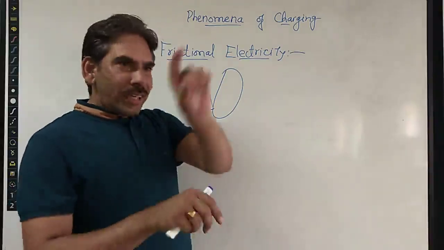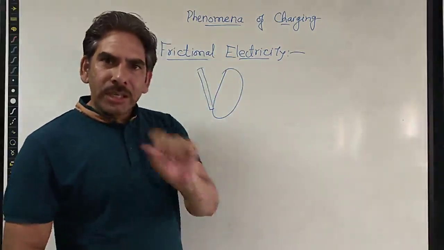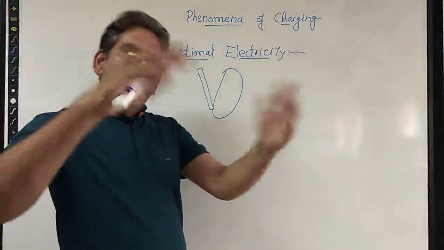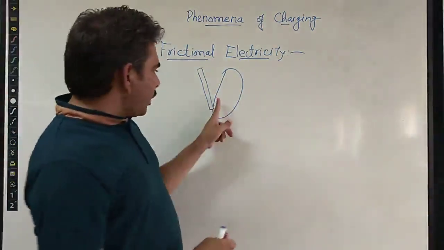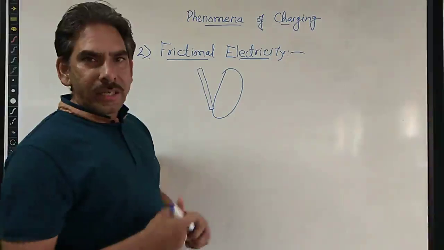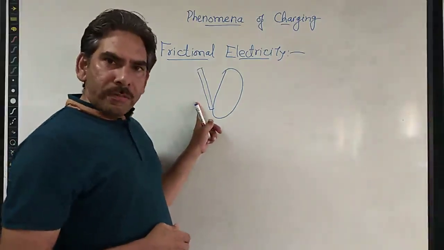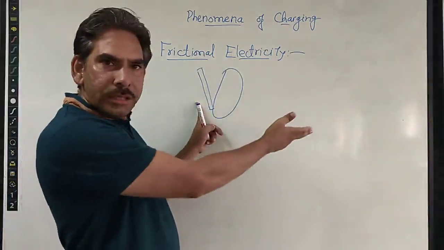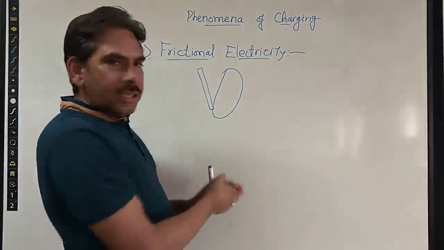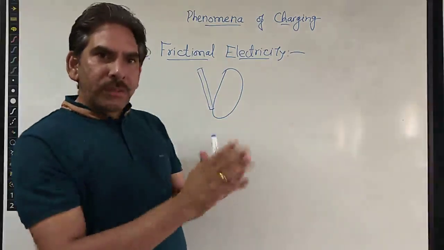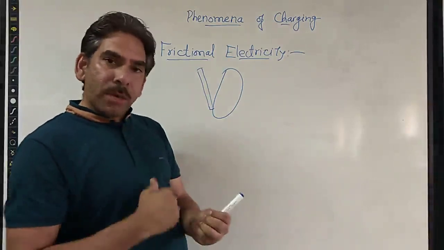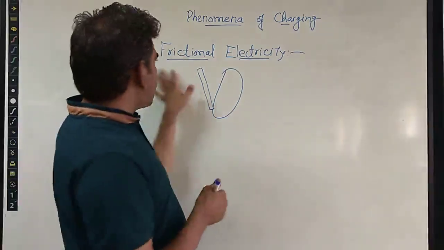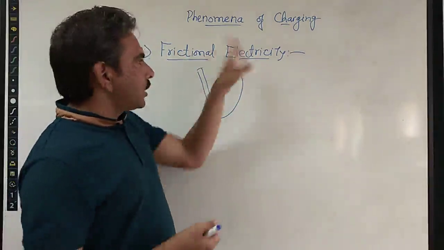So what is transferred? The electrons which are revolving around that positively charged nucleus, because electrons are able to move, and electrons in the outermost orbit are even more free to move. During friction, some heat energy is created, due to which electrons from one body get transferred from their outermost orbit to the other object. Due to this, there is a net charge on the object which is losing the electrons, and an equal amount of net charge on the one which is gaining them. This process is called friction, due to which charging is taking place.